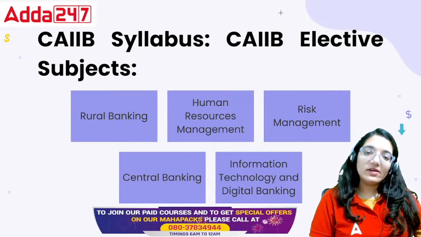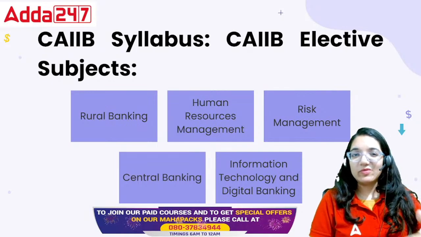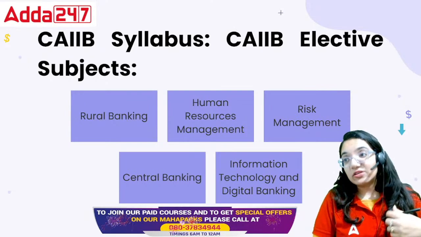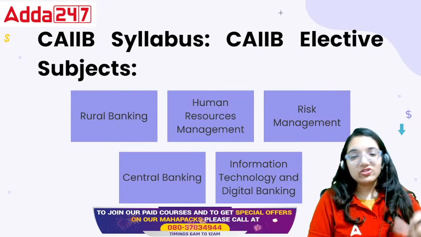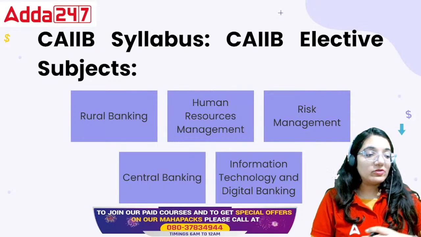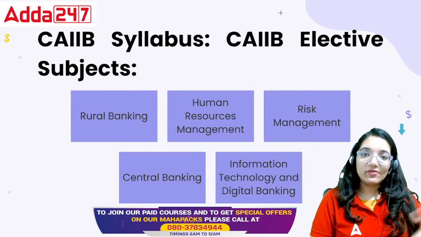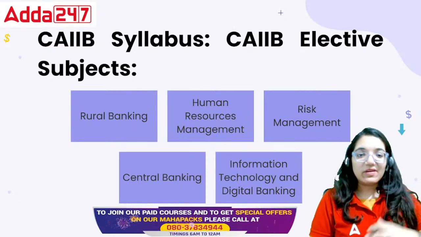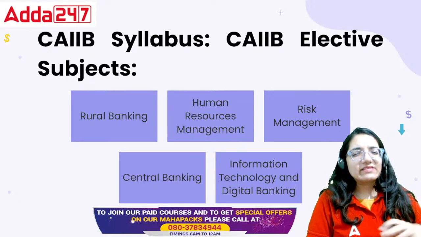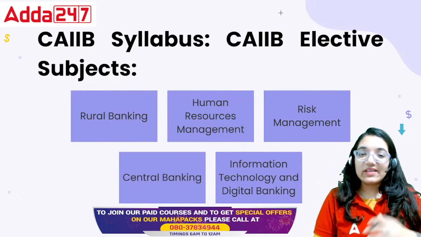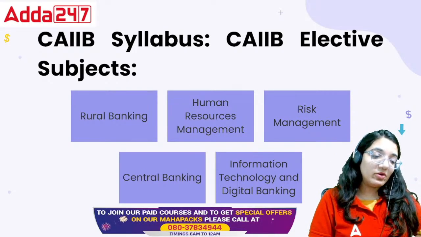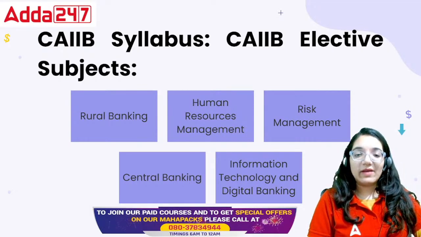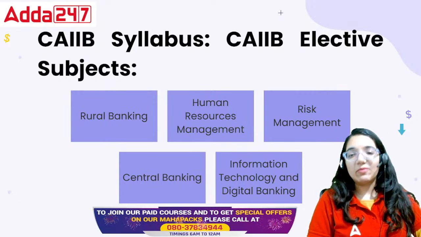Then we have HRM. HRM is based upon all those people who had seen the admin work and understand the administrative and HR based terminologies very well. Theoretical subject, scoring. Risk management is for all those people who are working in the treasury management area, or the people who have a good knowledge about stock or finance market. So for them, risk management is good. Central banking is a little more typical, but the last one is information technology. All the people who belong to the area of engineering, for them, information technology and digital banking is something that will give them an upper edge.